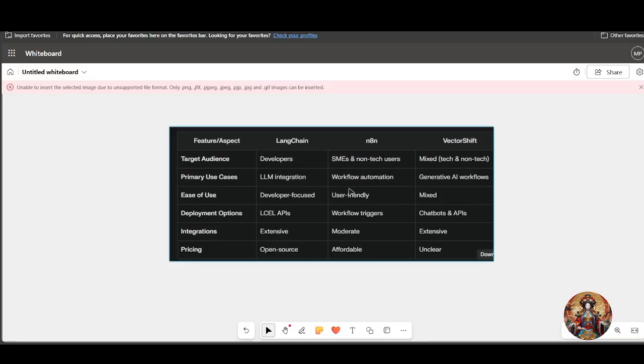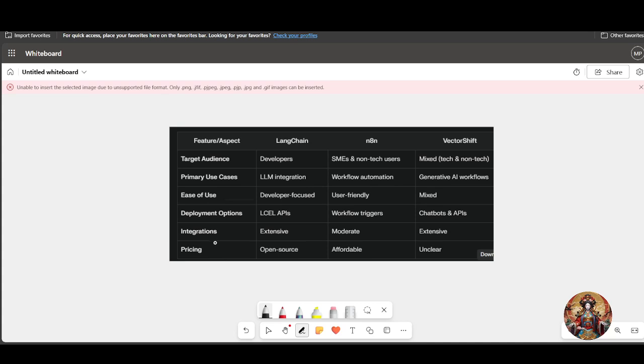All right, let's quickly compare all three. First one is LangChain. The target audience is developers, primary use cases like LLM integration, and ease of use is developer-focused. So you can just pause the video and compare all three with each other on the basis of target audience, primary use cases, ease of use, development options, integration, and pricing.